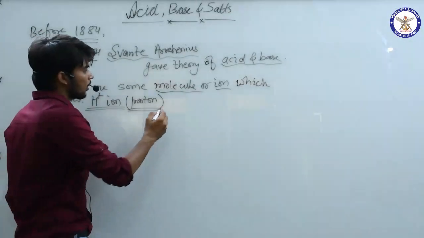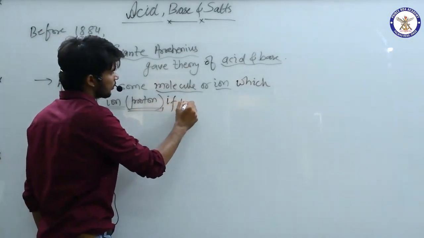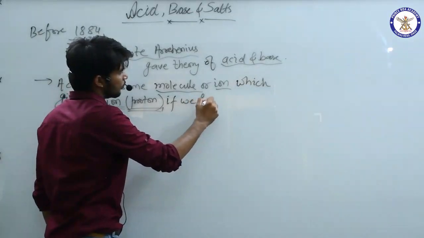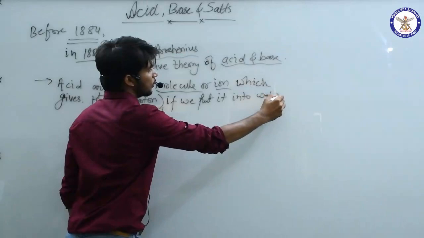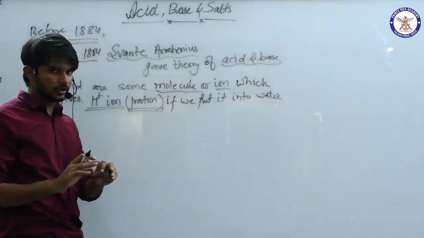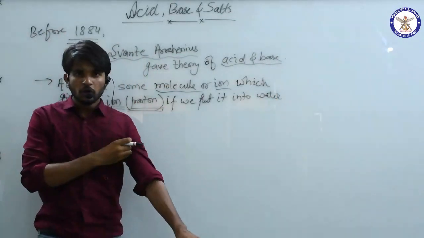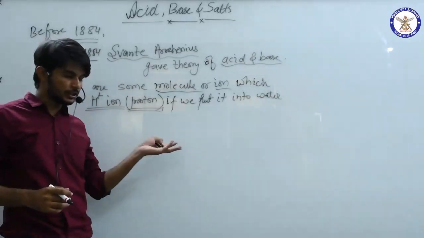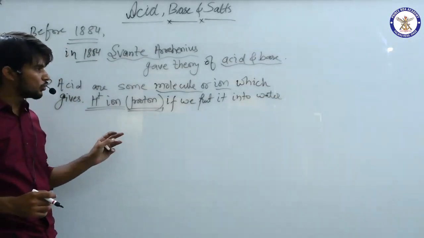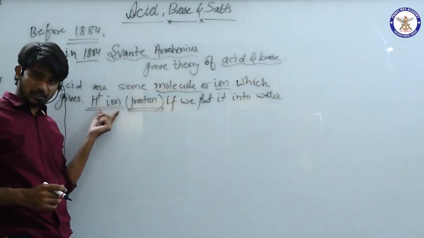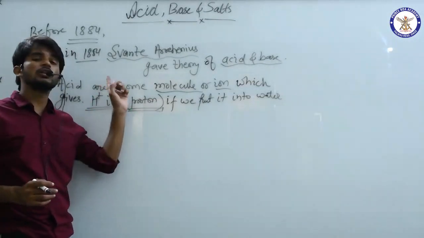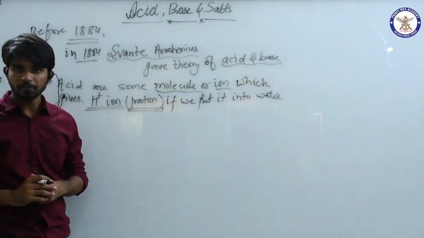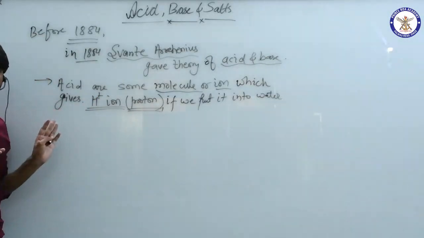Fine. If you put any substance into water, it dissociates, and after dissociating it gives H plus ion. Then according to Svante Arrhenius, it is an acid. This is a simple definition.